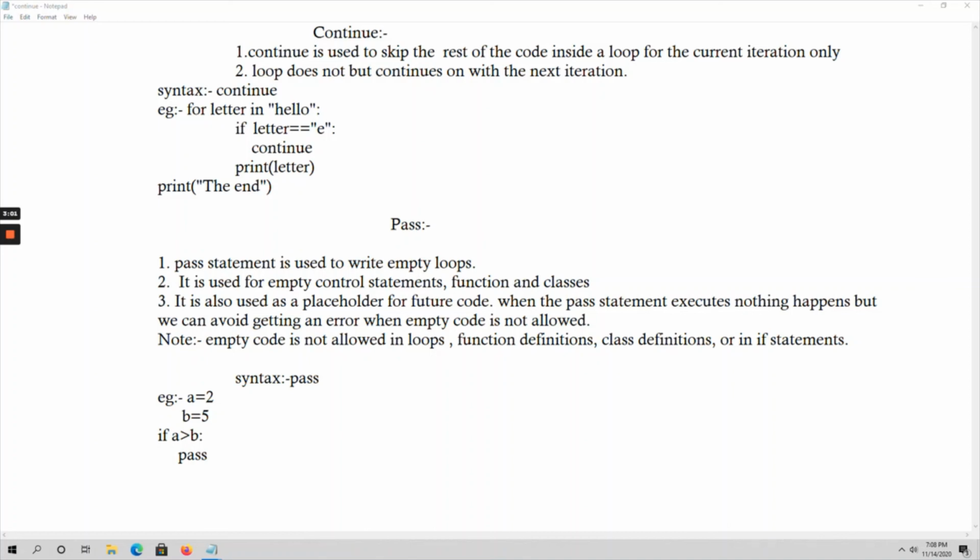So to avoid that error message, if you use pass, whenever this pass statement is executed, nothing happens, but you avoid getting an error message. As empty code is not allowed, if you leave it empty, you will get an error message. To avoid that, you can just use this pass keyword. So this pass keyword is mainly a placeholder for future use. That's about the pass keyword.